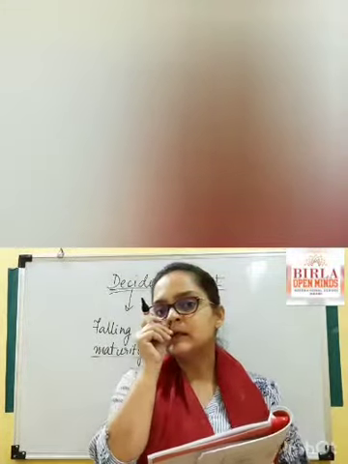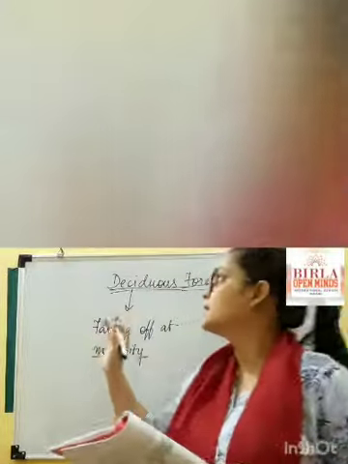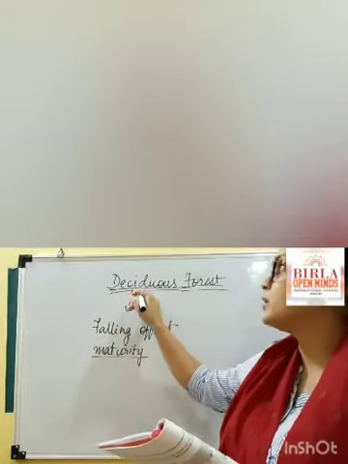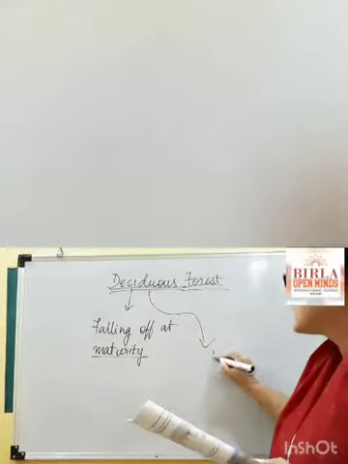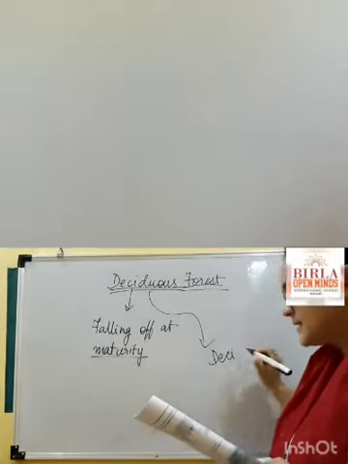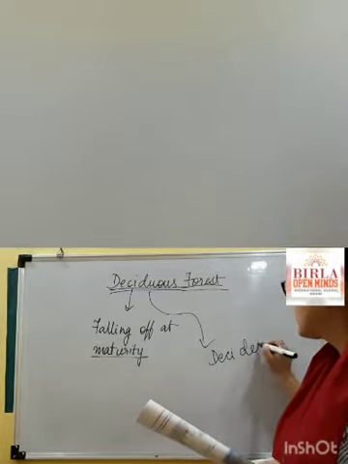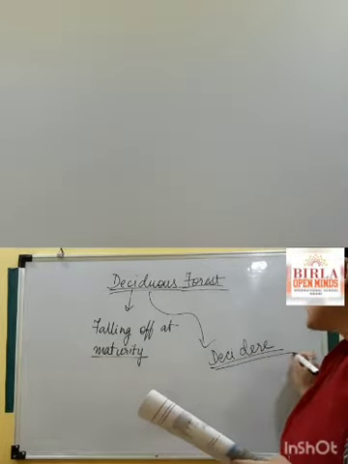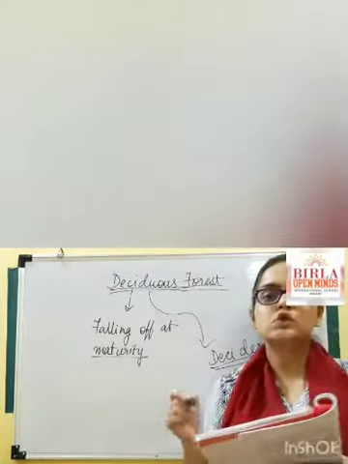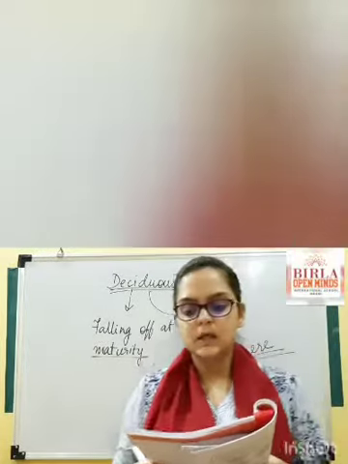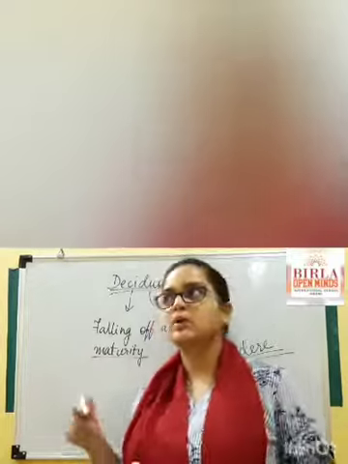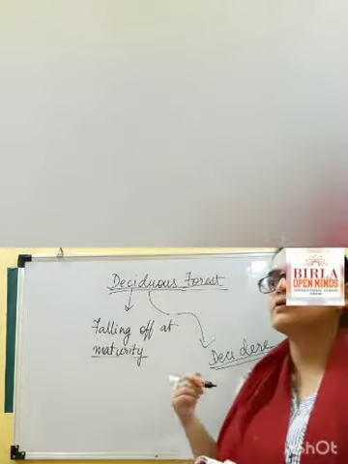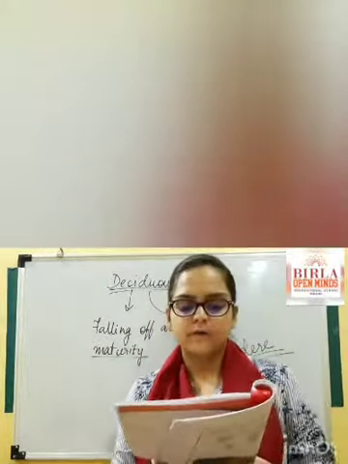Decidere means to fall off, which refers to the leaves of the trees falling off.